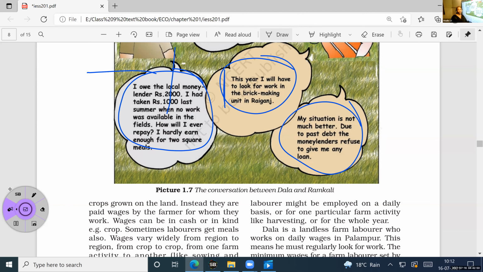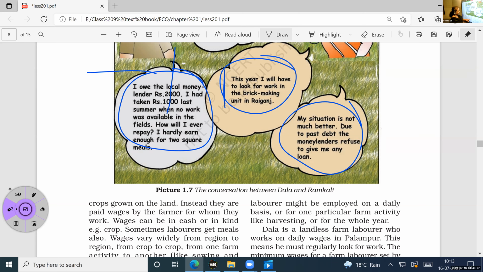Now, if you take the case of wages, that is the money the farmer or the laborer is getting, it varies from region to region, or you can say it changes from one region to another. In some areas the wages will be better, in some areas the wages will be very low. That is the situation. So wide differences you can see in the matter of wages also. At the same time, some are having daily employment, some are not, some are having only a few days of employment. Like that situation you can see.